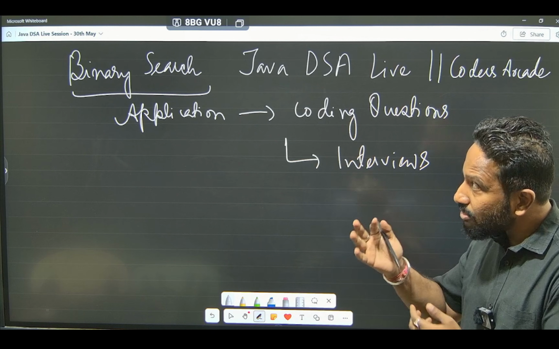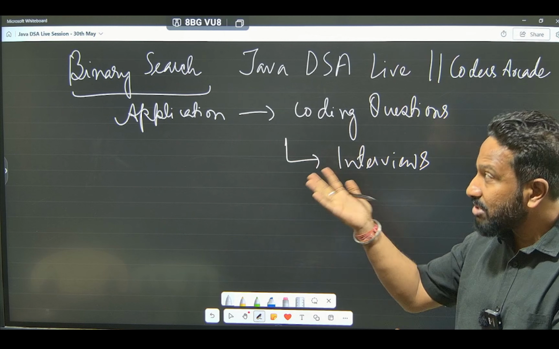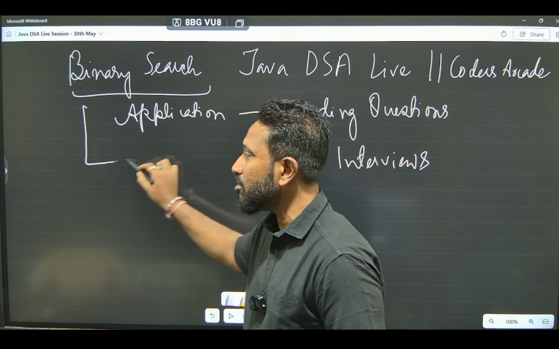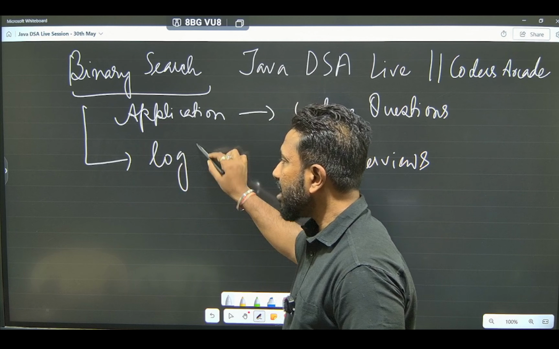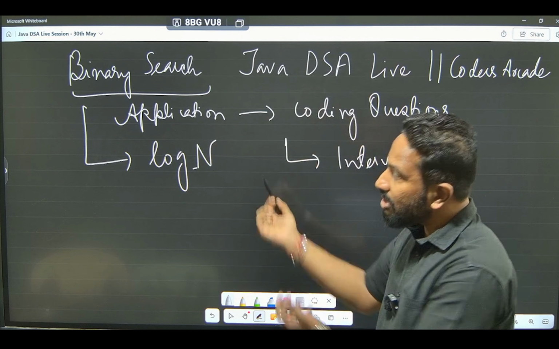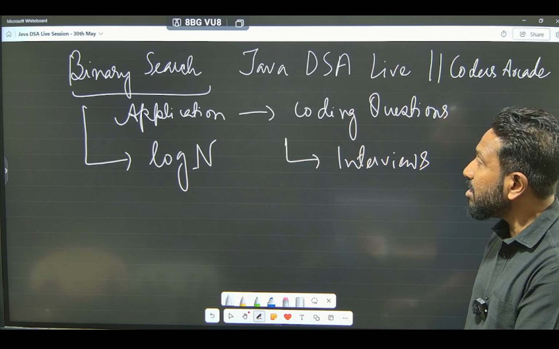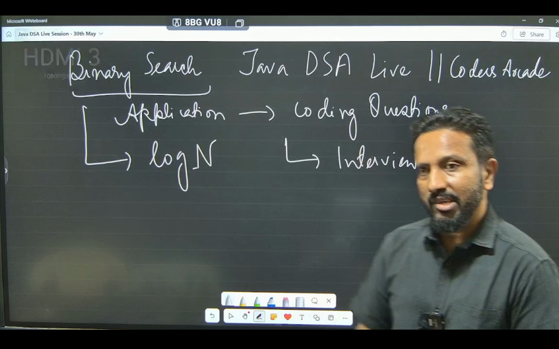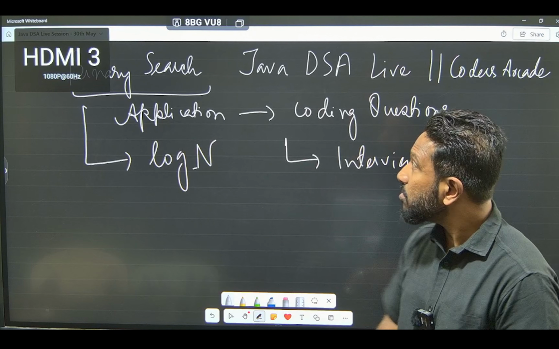So let's get started. As I said, we have already learnt about binary search and we have seen the time complexity of binary search also. That is log of n. What we will do today is we are going to learn about some important applications. Okay, so let's do that now.